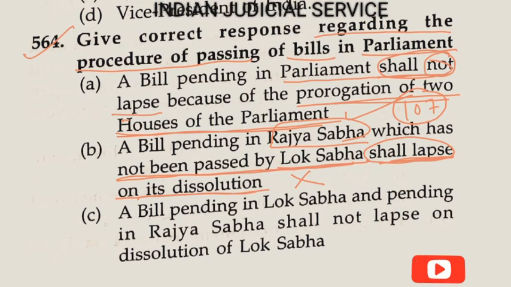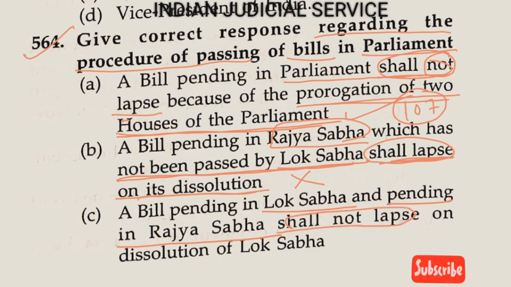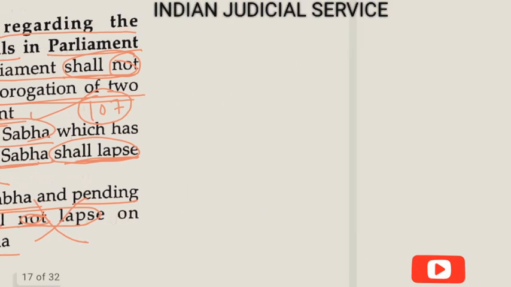Now the third statement here, a bill pending in both houses shall not lapse on the dissolution of Lok Sabha. This statement is wrong here, because where a bill is pending in both houses and the Lok Sabha is dissolved, at that time the bill shall lapse. So it is wrong here.